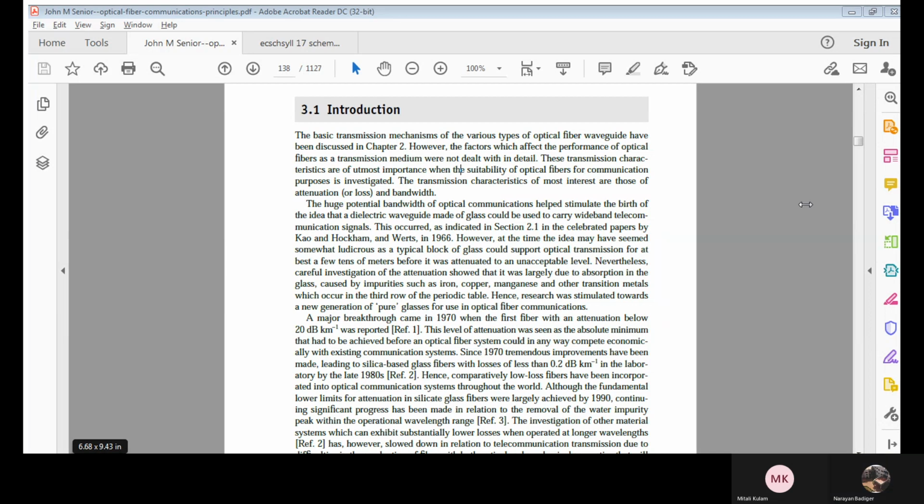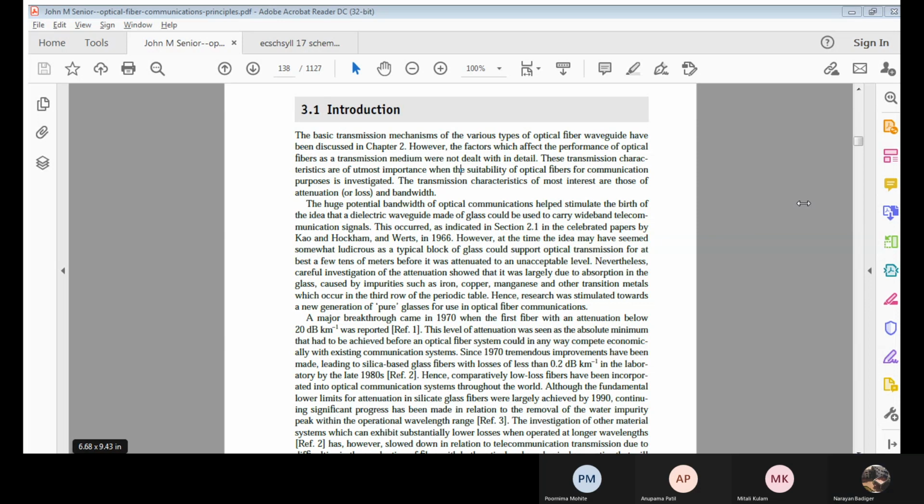Next, if we consider the bandwidth of this optical communication, it should be large enough. Correct? If and only if its bandwidth is huge, then only there is a chance of transmitting the light wave signals with considerably low losses and reaching longer distances. Because of its large bandwidth, it finds its application in telecommunication signals or in the telecommunication area.